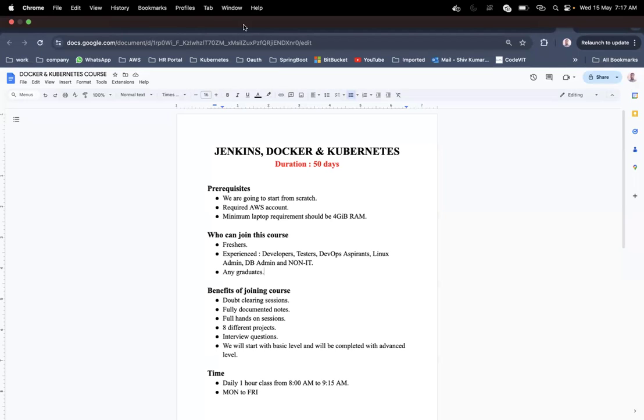Hi, sir. I just wanted to know, you told that this will be based on AWS, right? Can we get it in GCP also, or will it be the same? The concepts, Jenkins, Docker, and Kubernetes, these are the main concepts that we are going to learn, right? So it will be the same for GCP, the same for AWS, the same for Azure. Creation of servers might be different in GCP, AWS, as well as Azure, but after creating the servers, the concepts will be the same, for all three.